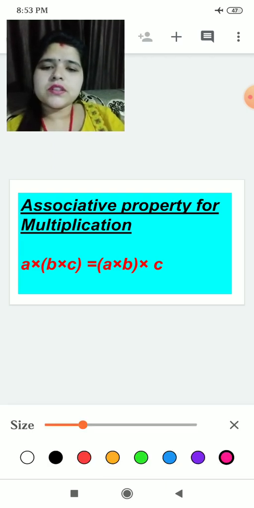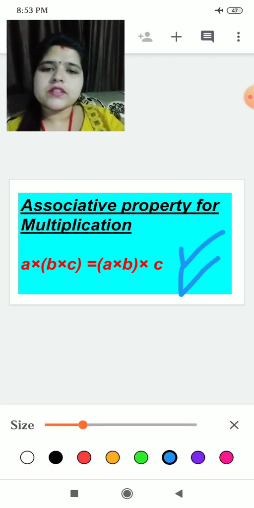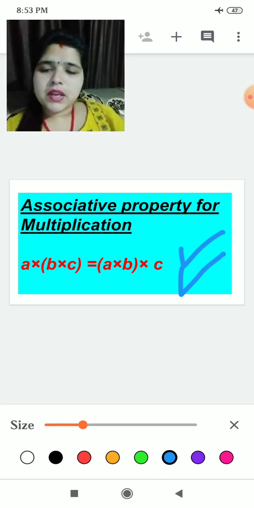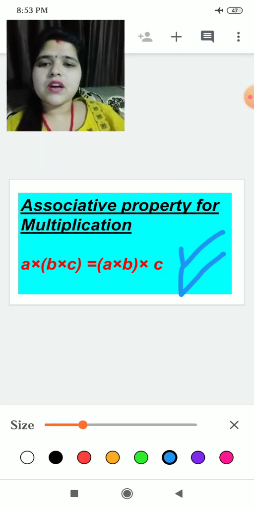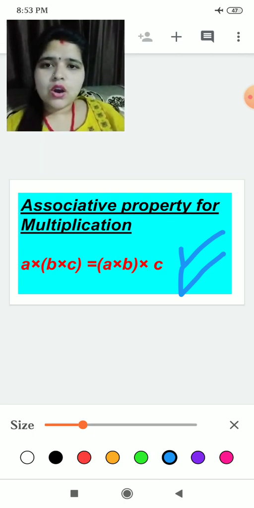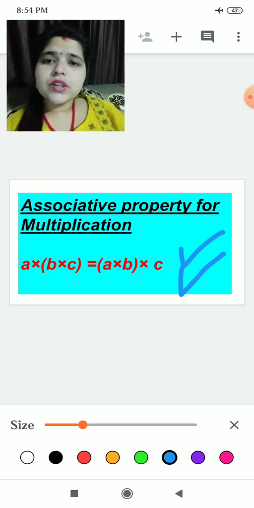Again I am repeating. You can see here it is given A multiply bracket B multiply C is equal to bracket A multiply B, multiply C, okay. And A, B, C are what? A, B, C are whole numbers. You can take A equal to 1, B equal to 0, C equal to 3. You can take any number. The answer you will get is a whole number. This was the associative property for multiplication.